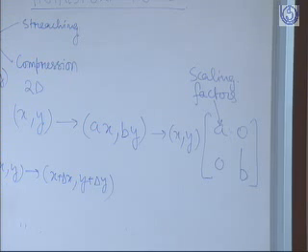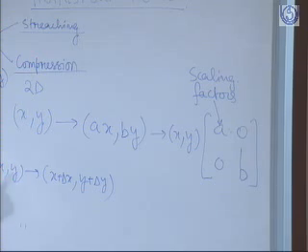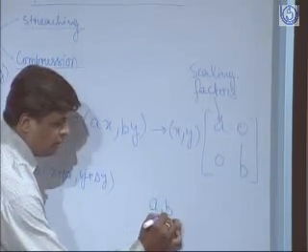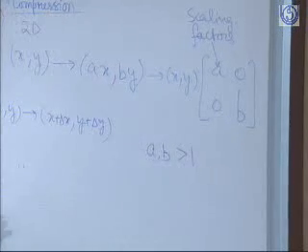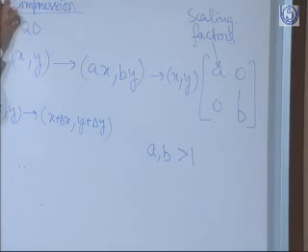And on the basis of these scaling factors, different types of scalings are produced, that is stretching and compression. What are those different types of scaling factors? If a and b are greater than 1, then say the original point is xy, the new coordinate will be say 1.5 times x and 1.5 times y, because 1.5 is greater than 1, so it will make the object stretch, it will make it enlarge.